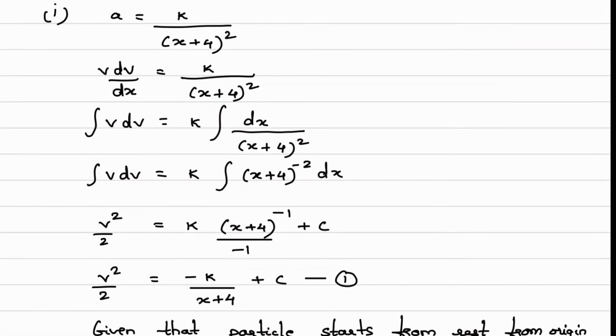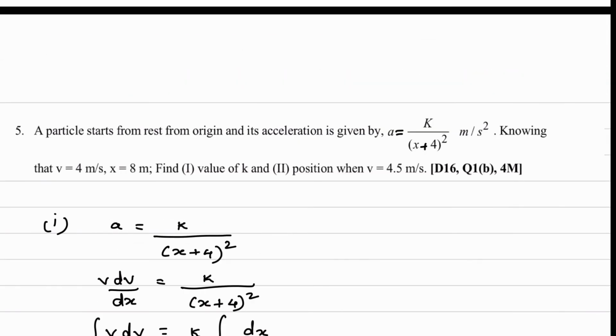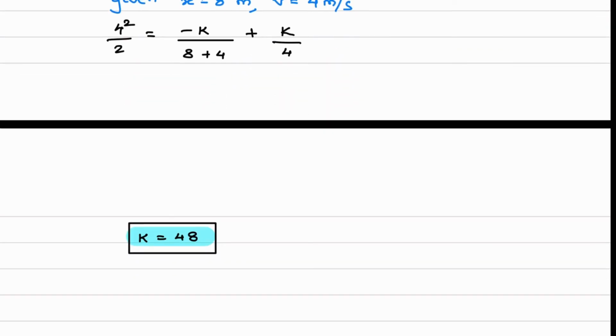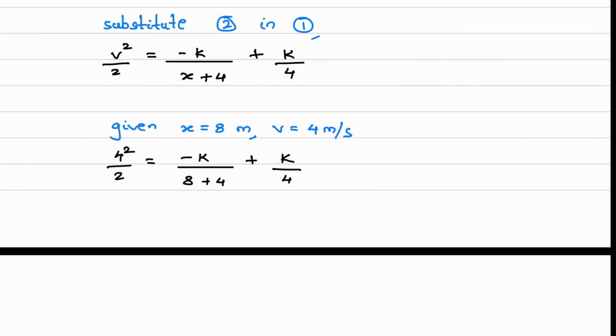Now what is the second question? Position. So we have to calculate x when velocity is 4.5 meter per second. Now we have calculated that k value, so we can write the final equation. So substitute the k value in this equation so that you will get the final velocity equation.